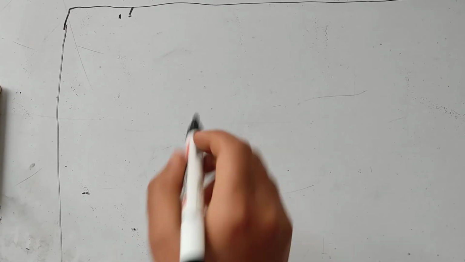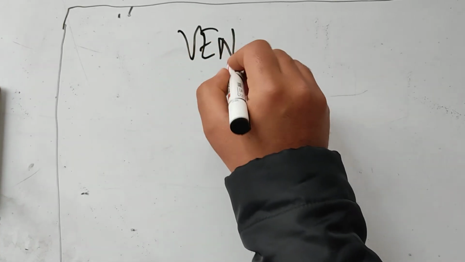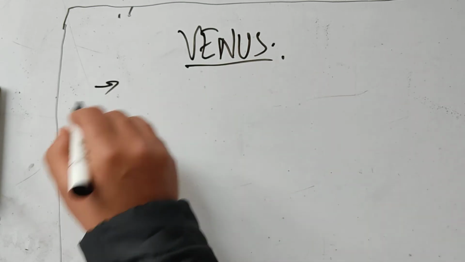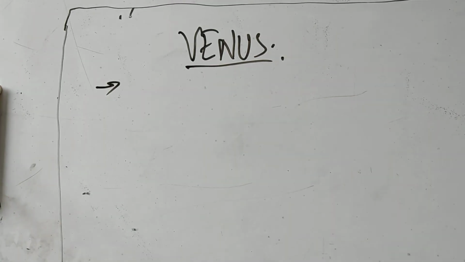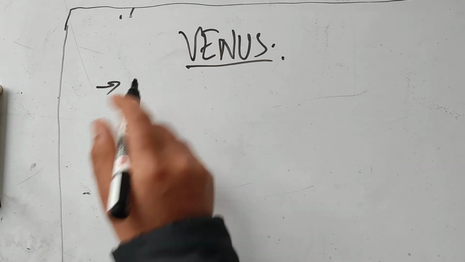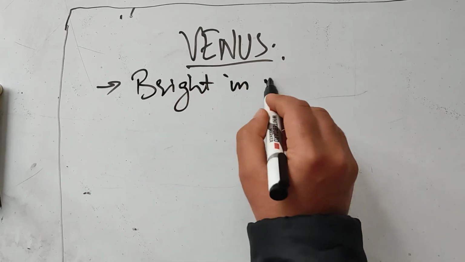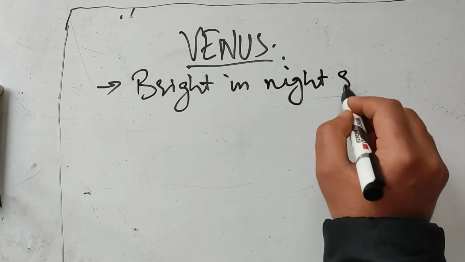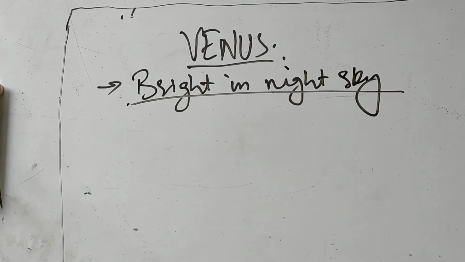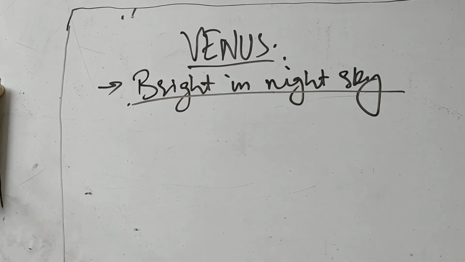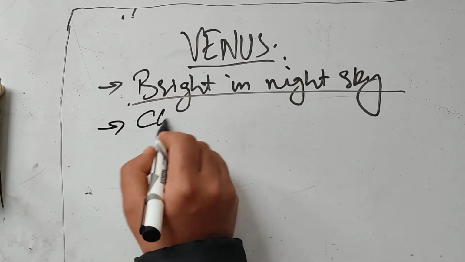The next planet that we're going to talk about is Venus. Venus is the planet that is closest to the Earth. It can either be Mars or Venus, but when we see the distance, Venus is basically the closest to the Earth, and it appears as the brightest planet in the night sky. If you look at the night sky, the brightest planet that will appear to you will be Venus.